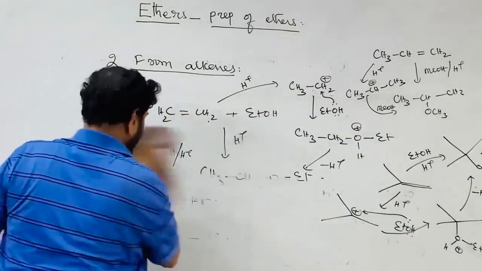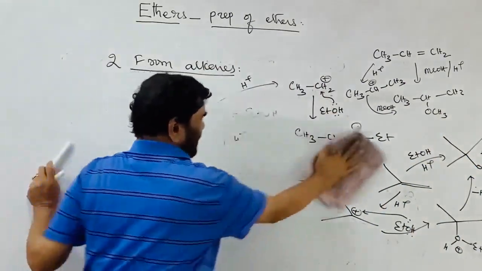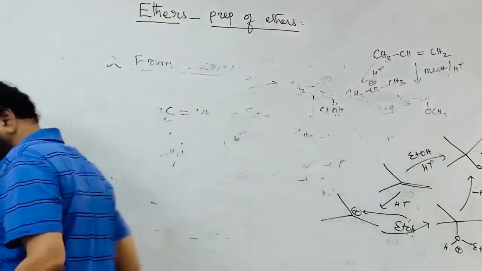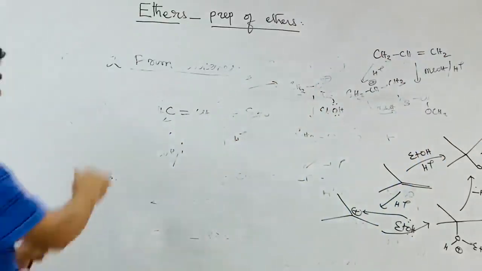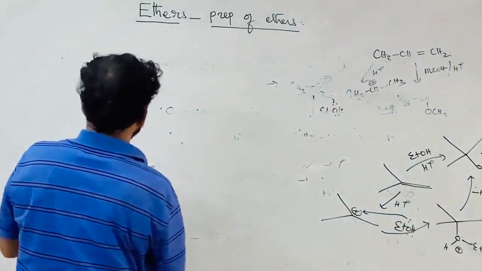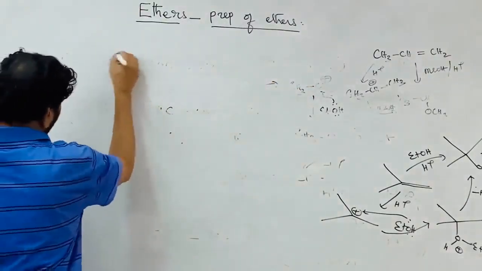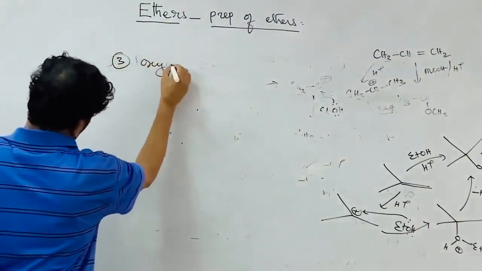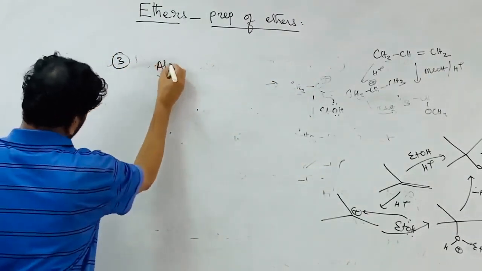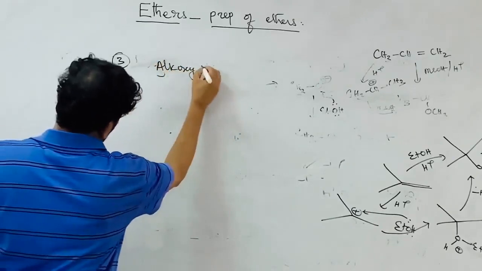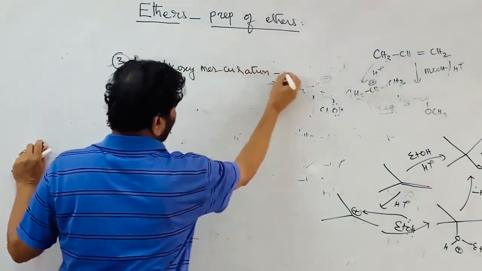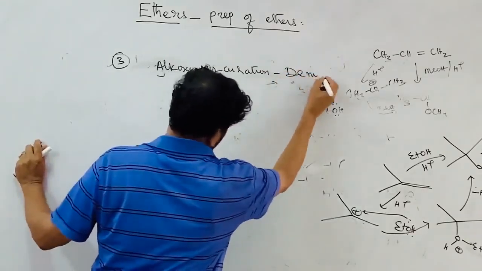That is the second one. The third one is alkoxymercuration demercuration.